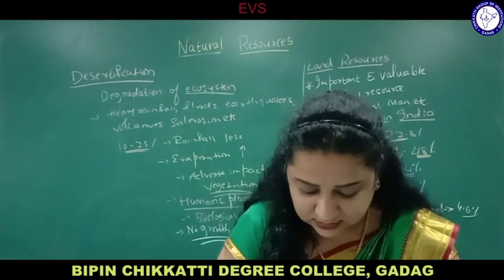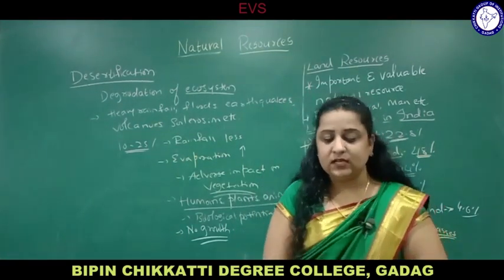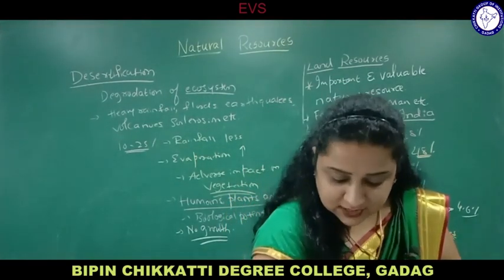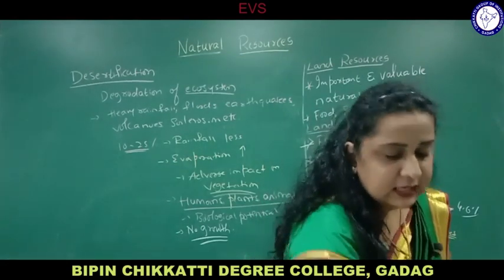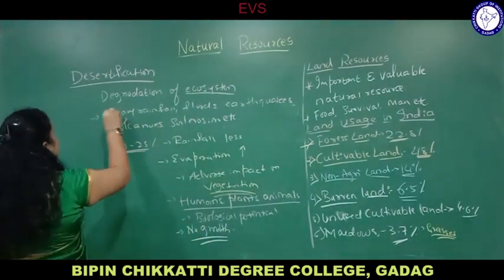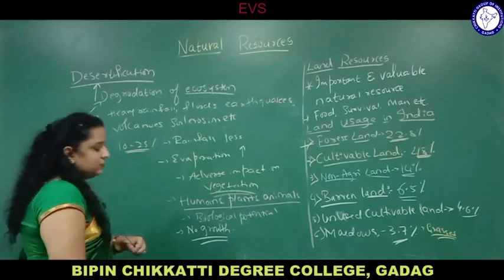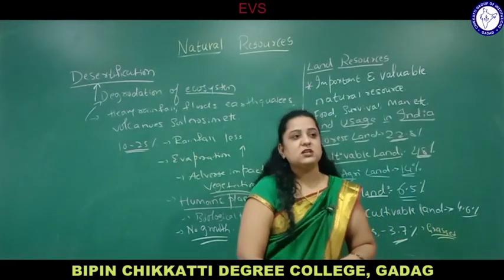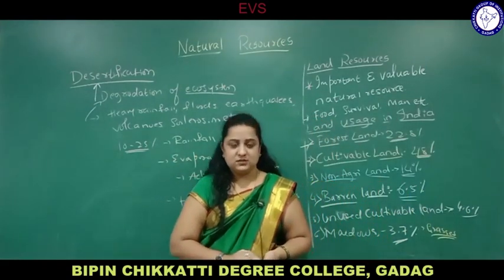So different types of deserts are there in different countries like Saudi Arabia. In Saudi Arabia, Afghanistan, Iran, Iraq, Nigeria, Sudan, land is completely under degradation and is converting into deserts. Those countries are under land degradation, leading finally to desertification. So different parts of the world are under desertification or land degradation, which means degradation of ecosystem into desertification by human activities or natural calamities. This is about desertification.